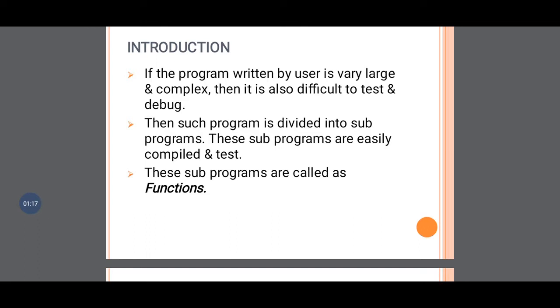So in a general way we have defined the function here. If our program is too large, then it is difficult to test and debug it. Then that program is divided into a number of sub programs, and each sub program is called a function. Here you can understand why we are using the function. If the program written by the user is too large or too big, it will make it difficult to execute, debug and test it.